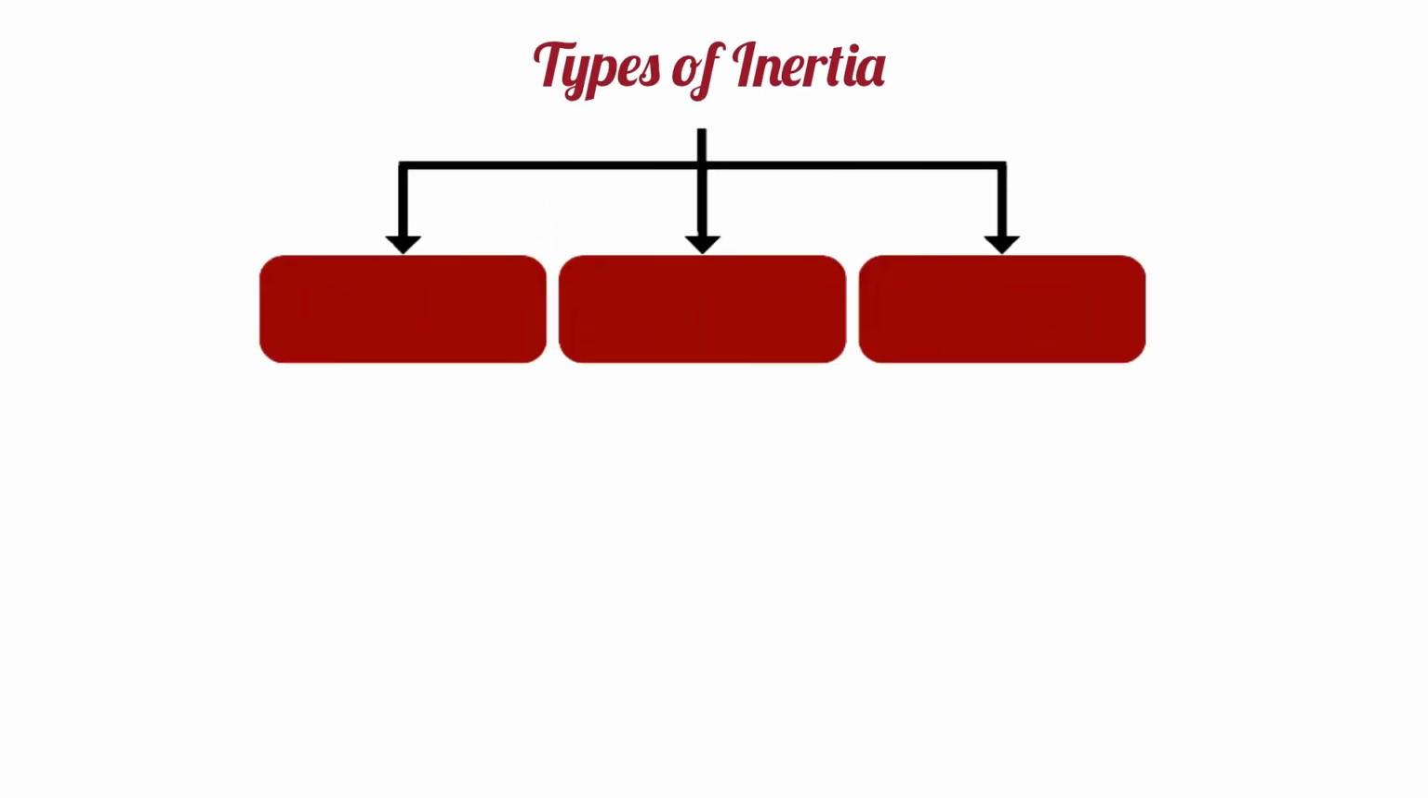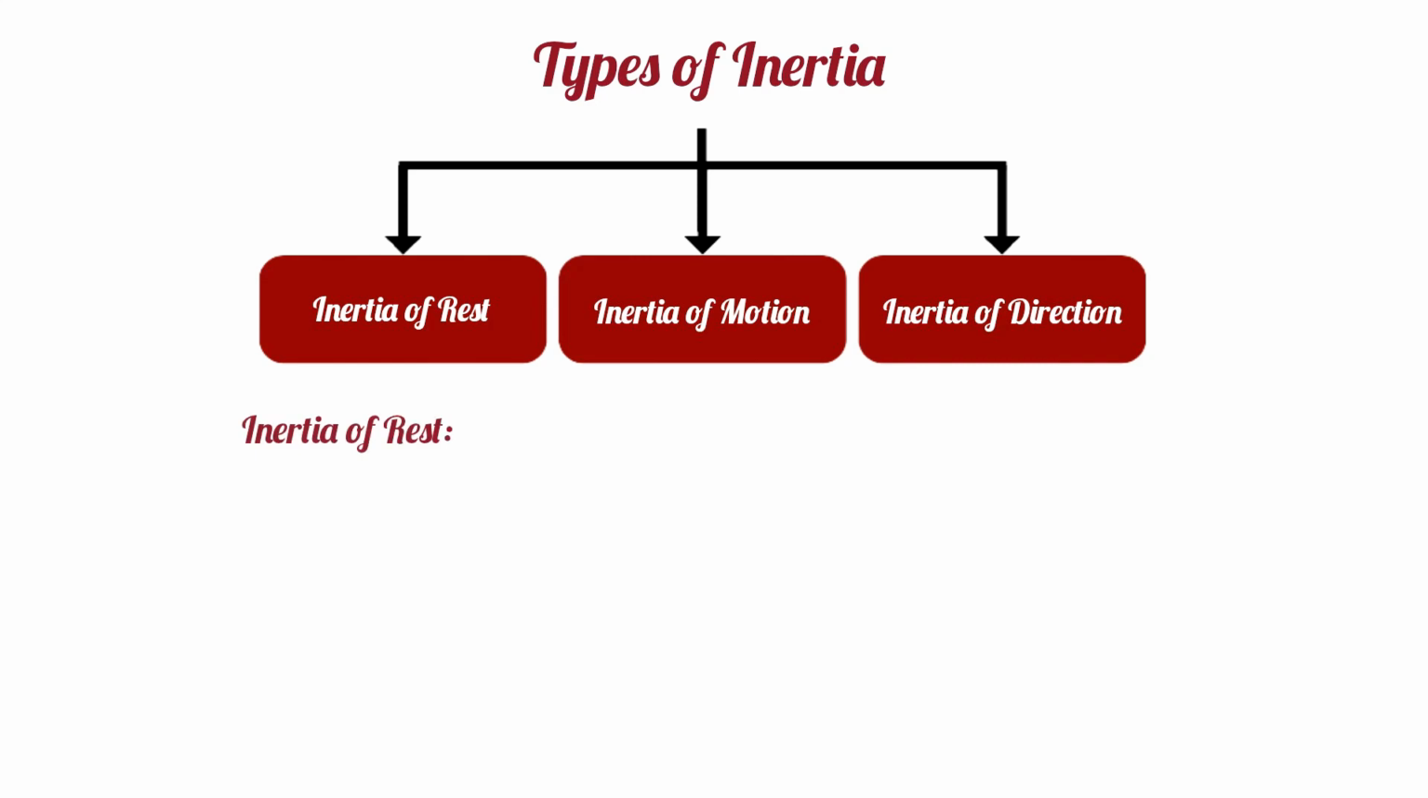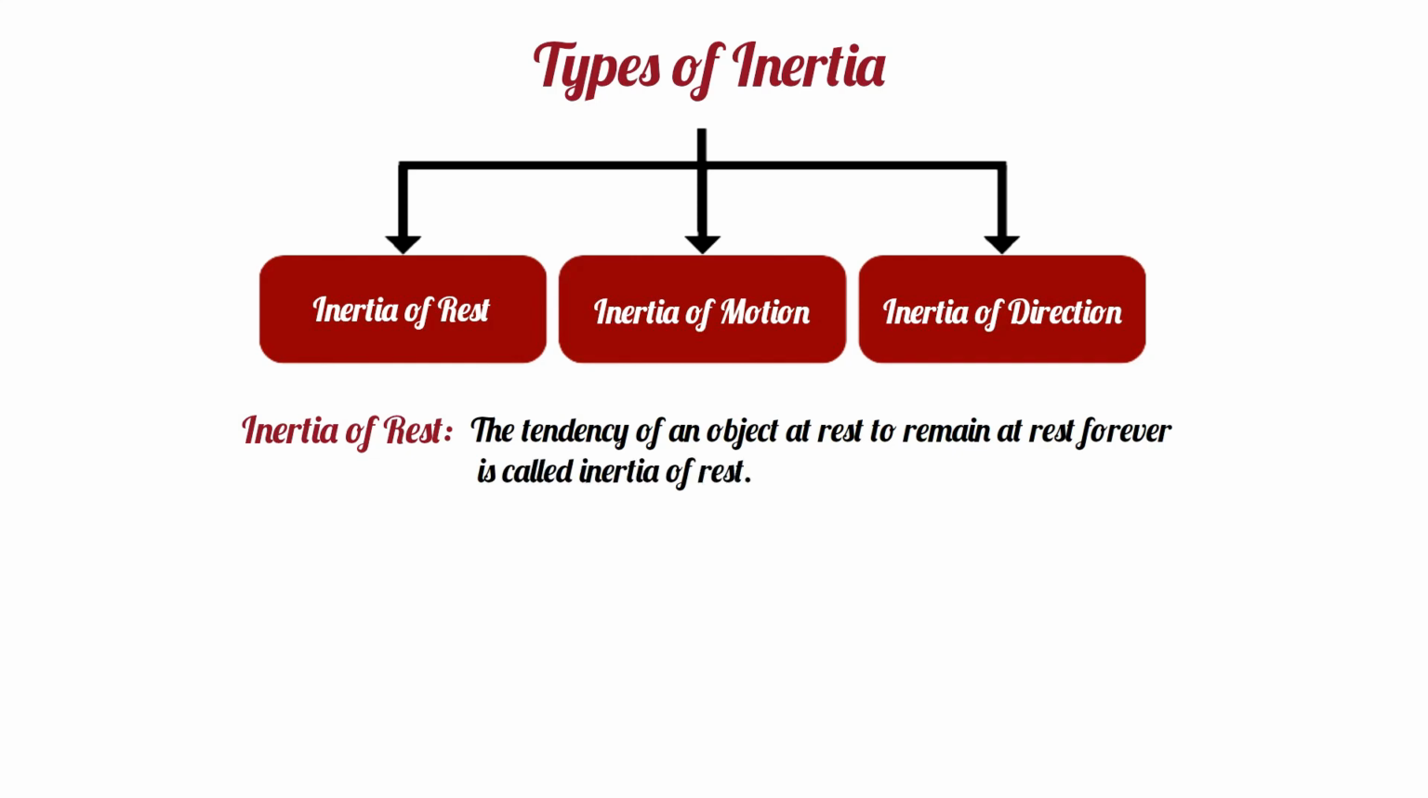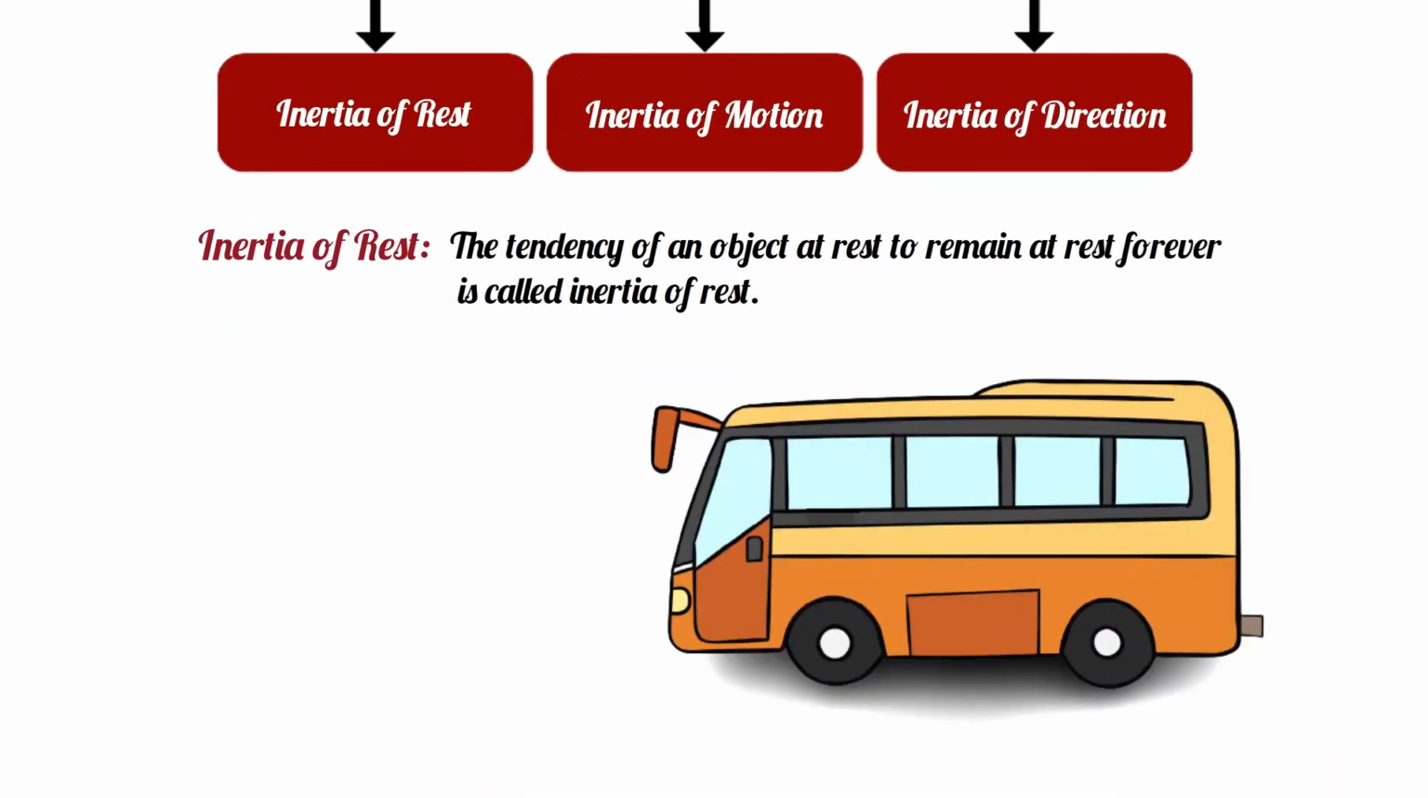There are three types of inertia: the inertia of rest, the inertia of motion, and the inertia of direction. Inertia of rest. The tendency of an object at rest to remain at rest forever is called inertia of rest. Probably you noticed that, when a car starts moving suddenly, the seated passenger or the standing passenger leans back. It happens because of the inertia of rest.